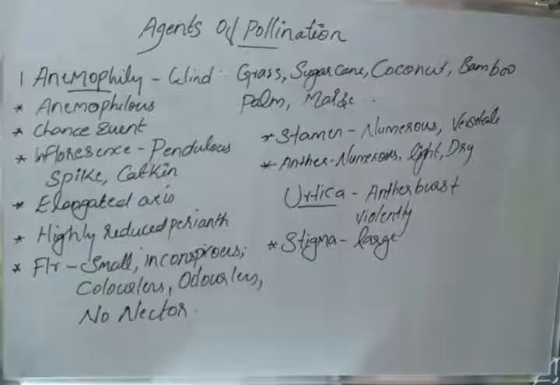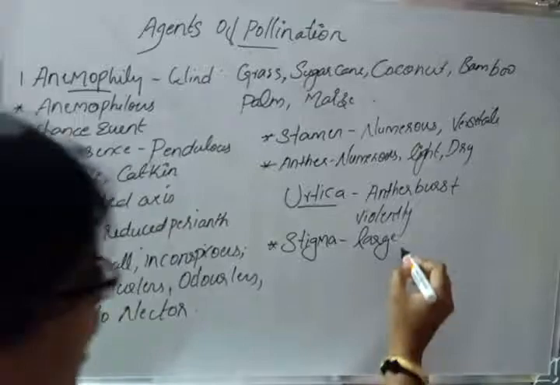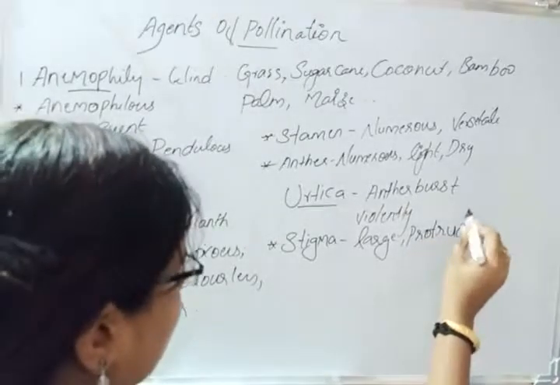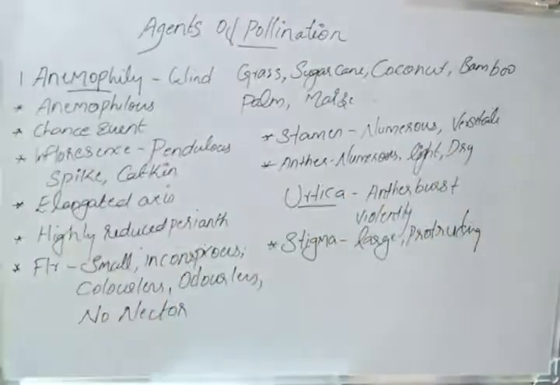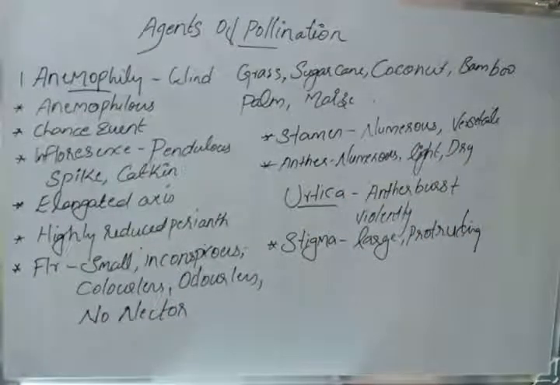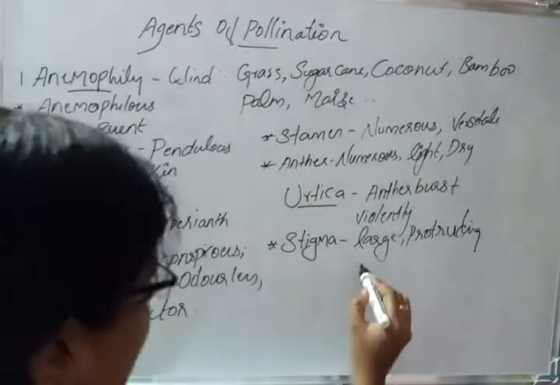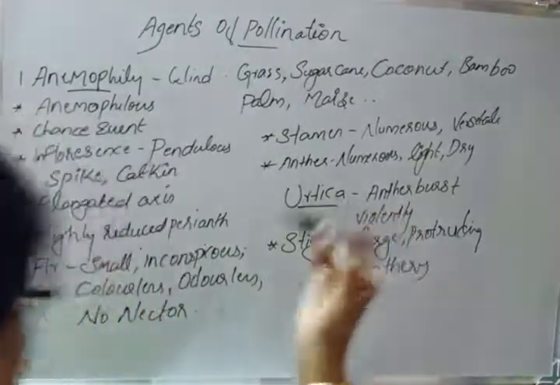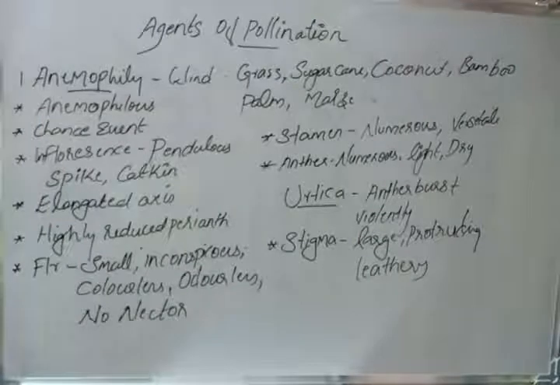The stigma should be large, protruding and feathery, so that it can easily catch the pollen grains.